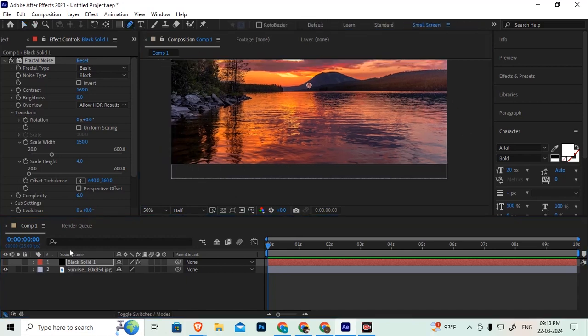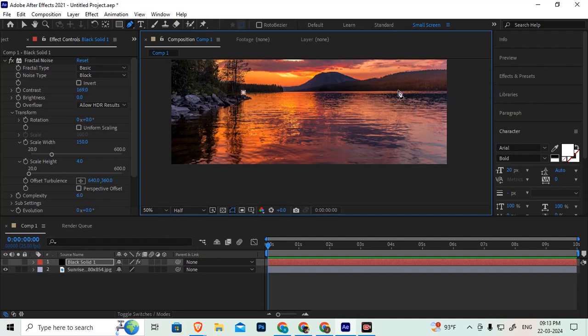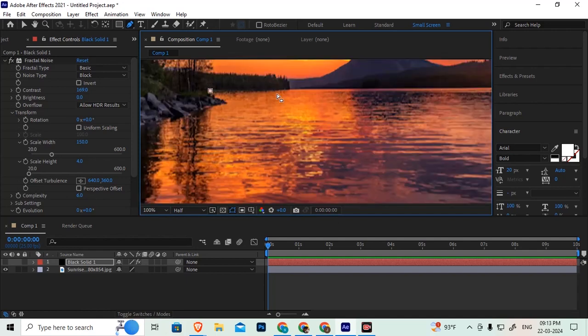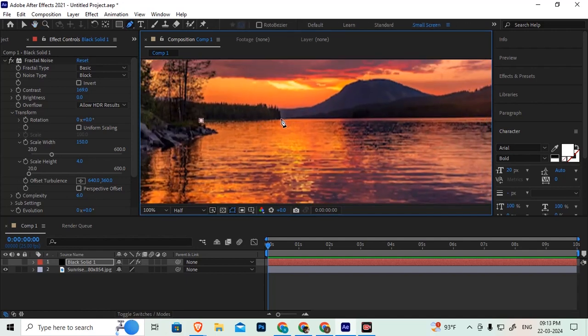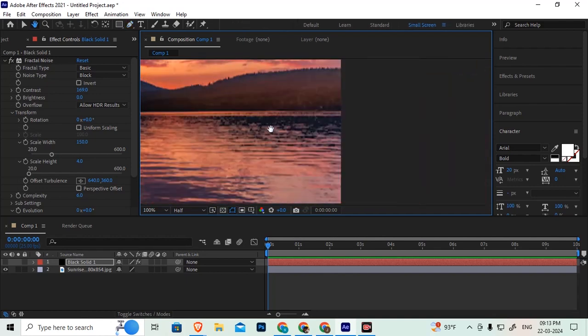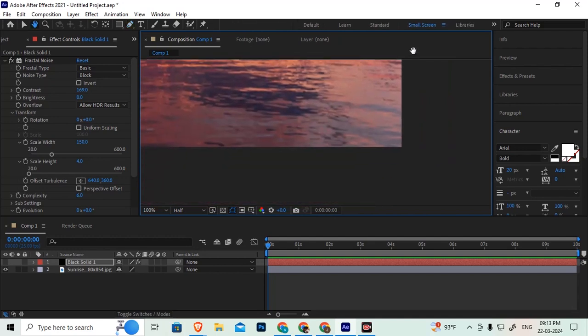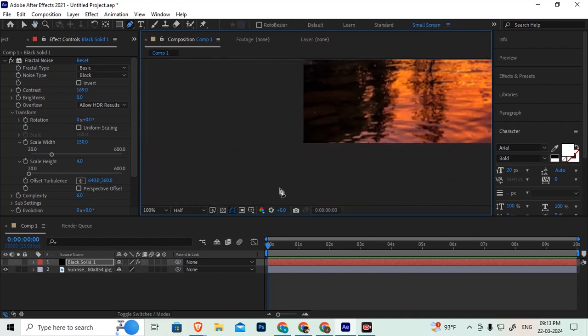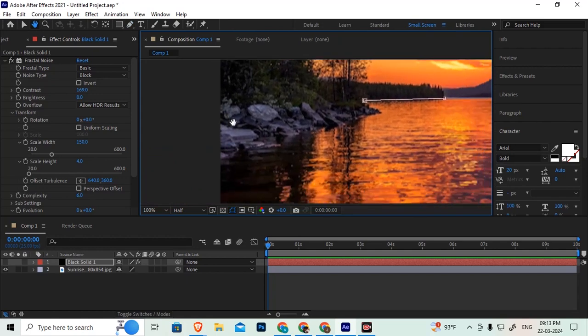So select the black solid layer and up to water level, place the mask. So image is there at the down also, that's why I'm placing up to here.